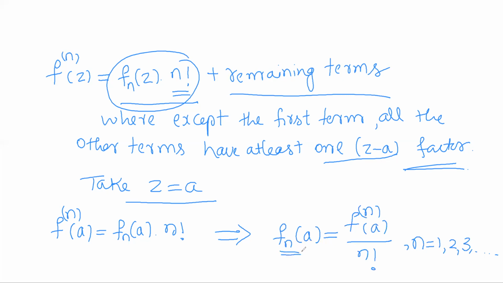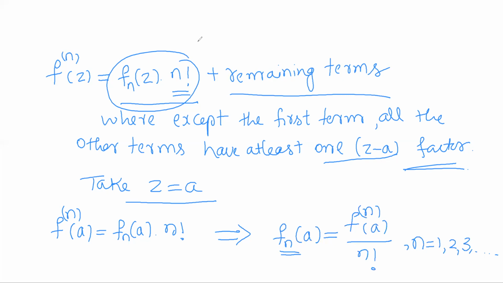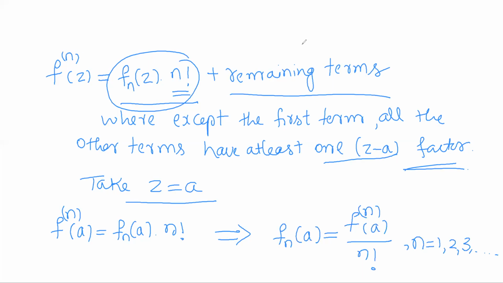You can put n equal to any natural number value. By taking n is equal to 1, 2 like this: if I put n is equal to 1, f1 of a will be f dash of a by 1 factorial.